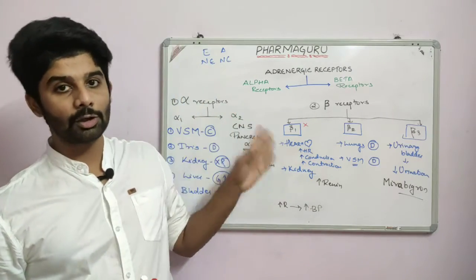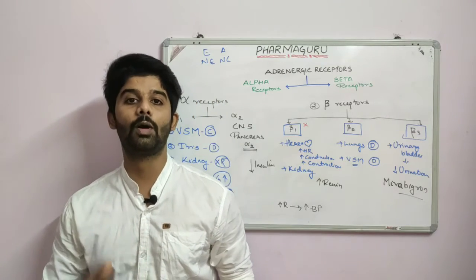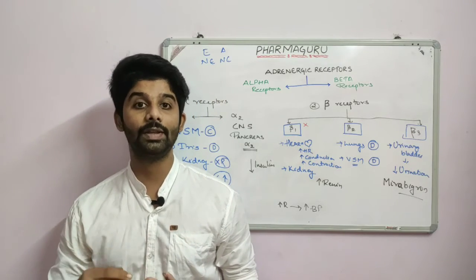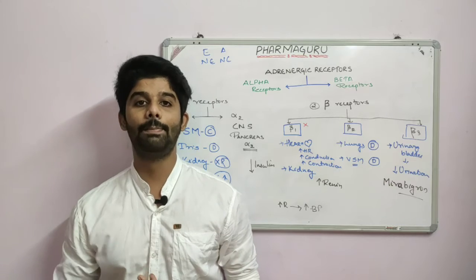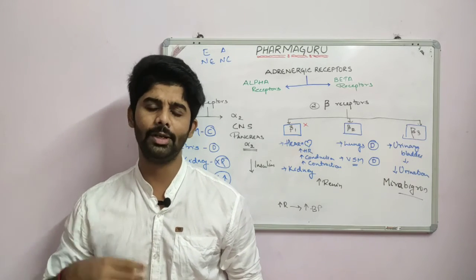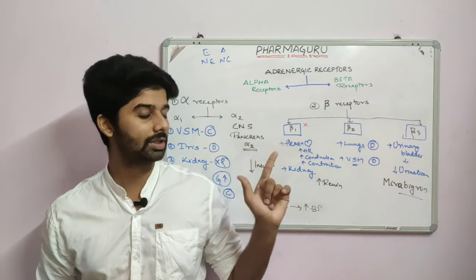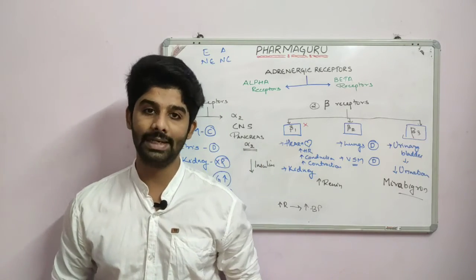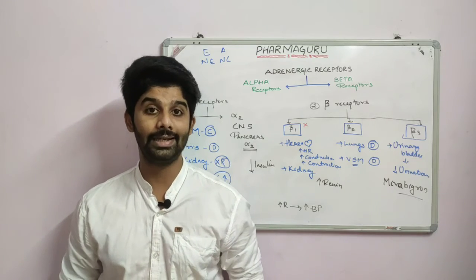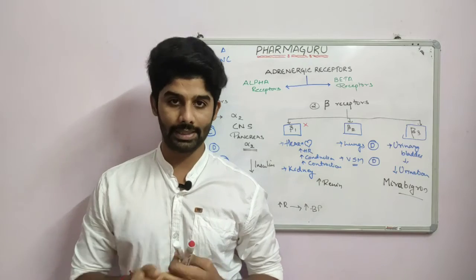Then we'll talk about alpha 2 receptors, which are not of that clinical importance. The alpha 2 receptors are found in the central nervous system along with the pancreas. In the pancreas, if it is activated, a reduced level of insulin will be synthesized, which we'll try in case of a hypoglycemic patient, but still it is not of that clinical importance. The next one is the beta receptors, which are more important clinically. Beta receptors are classified into 3 types: beta 1, beta 2 and beta 3.